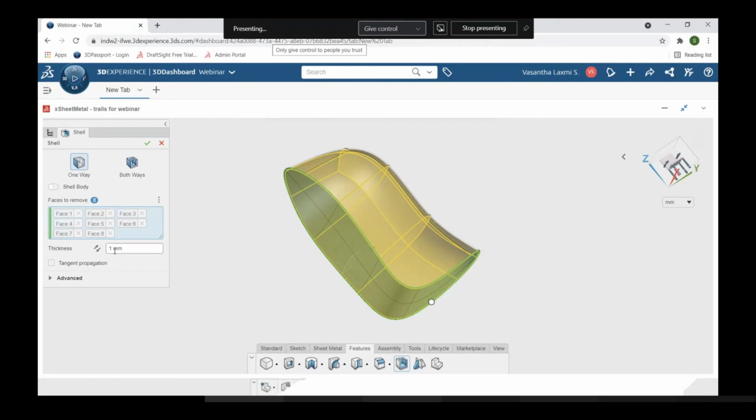And here they are asking for thickness. So I'm giving it 1. And for the direction, if you would like to place it in the outward direction, you can switch this, and otherwise it is not required. And this is what I required, and click OK.